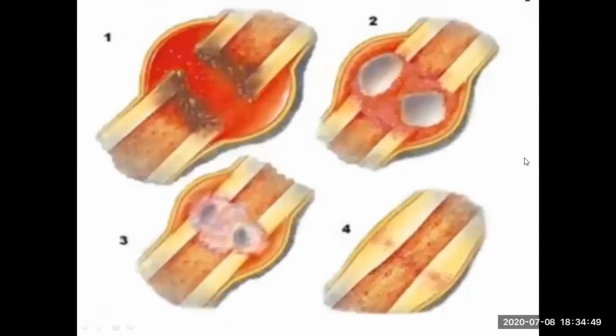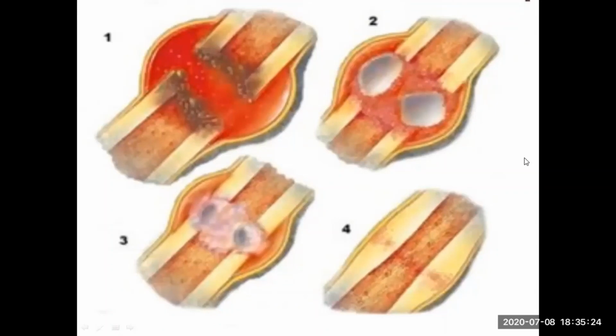You can see the diagram. In diagram number 1, there is the fracture and you can see the swelling and redness, and the temperature of that area is also definitely increased. Hot. Now see the second diagram. Here what happens? The blood clotting starts. The clots of the blood start to invade that region because hematoma formation occurs in the first step. In the first diagram you can see the hemorrhage in red color. But in the second, to prevent this hemorrhage, clots are formed there.